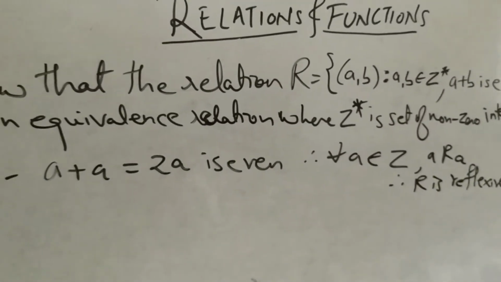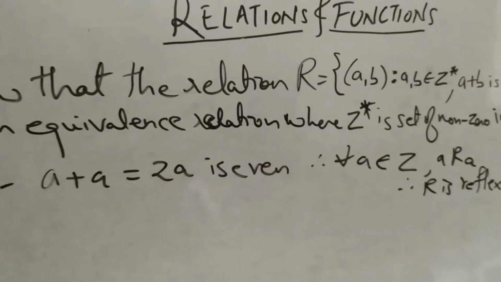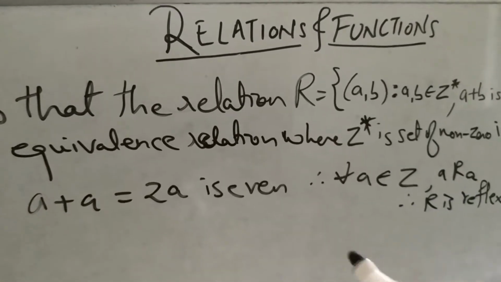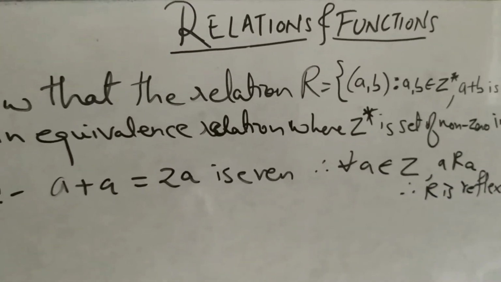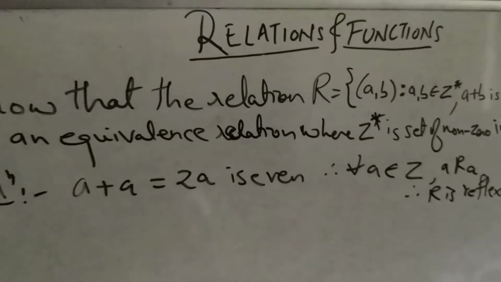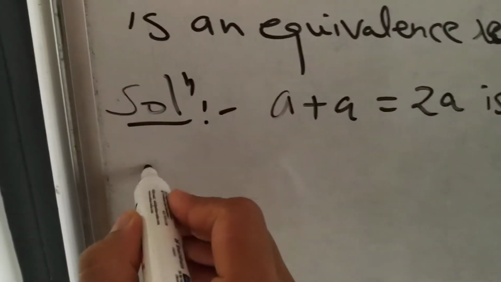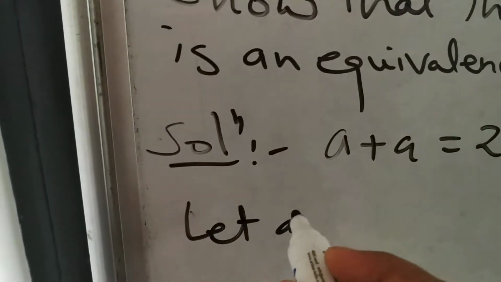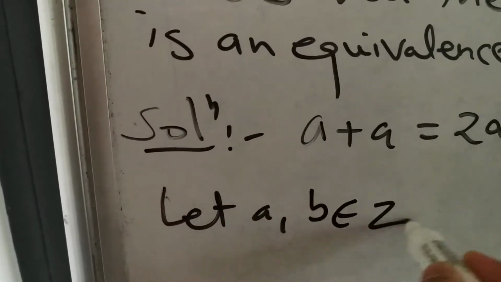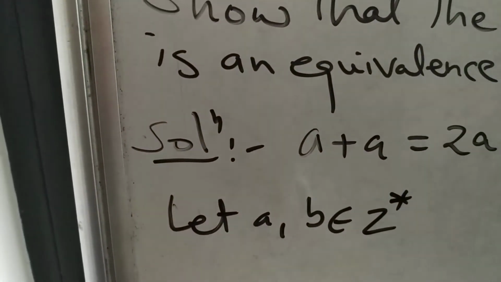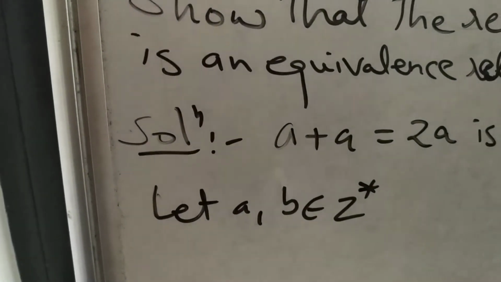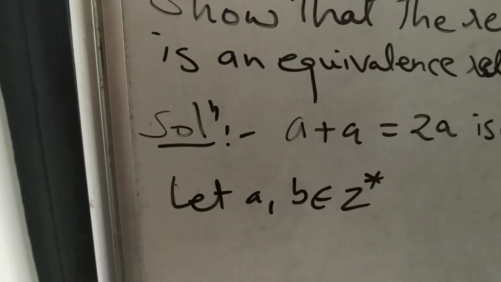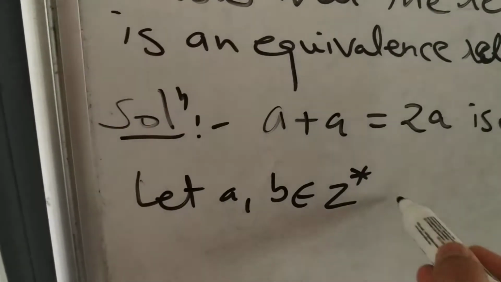Now to show that R is symmetric, we have to consider let (a, b) belong to R, and if (a, b) belongs to R, we have to show that (b, a) also belongs to R. Then we can say that R is symmetric. So let us consider, let a, b belong to Z star, because our set is defined on Z star, which is the set of non-zero integers.